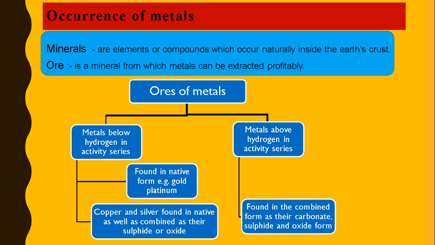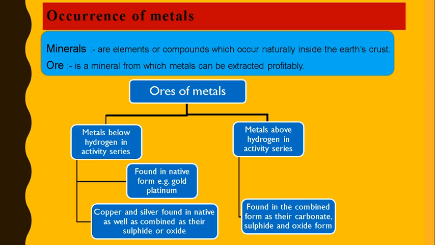The elements and compounds which occur naturally in the earth's crust are known as minerals, and these minerals are the sources of metal. But only some minerals have a high percentage of metals. Therefore, not all minerals can be used to extract metal. Only those minerals which have a high percentage of metal are used for extraction of metal. So, the minerals from which the metals can be extracted profitably are known as ores. Therefore, it is said that all ores are minerals, but not all minerals are ores, because all minerals cannot be used to obtain or to extract metals.